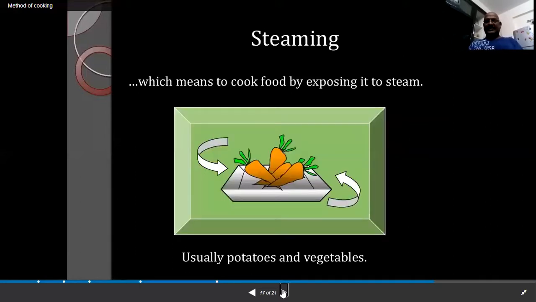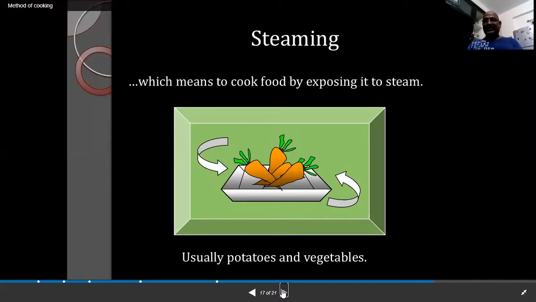Another method is called steaming. What is steaming? It means to cook the food by exposing it to steam. For example, usually potatoes and vegetables, but in the Indian method, idli. When you take the idli steamer and pour water in the bottom, the water will start boiling. When the water starts boiling, all the steam will come out.